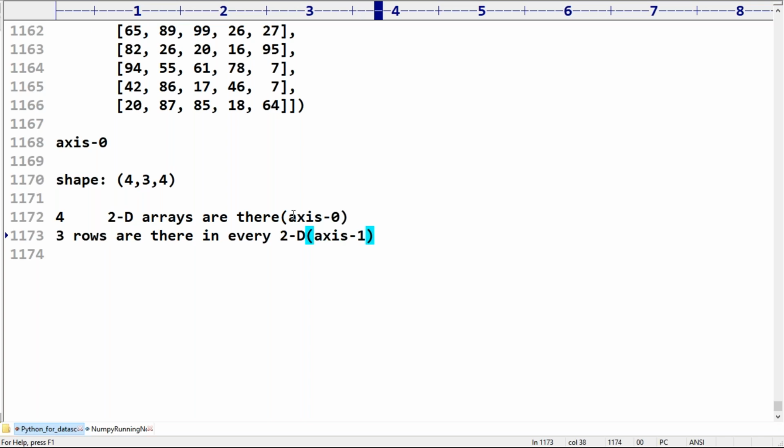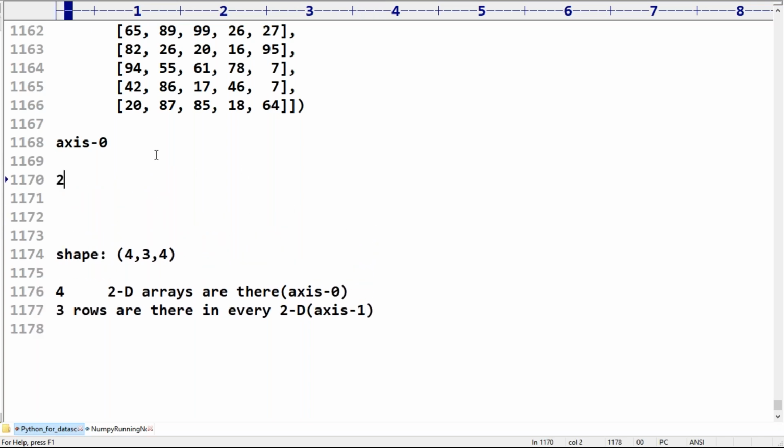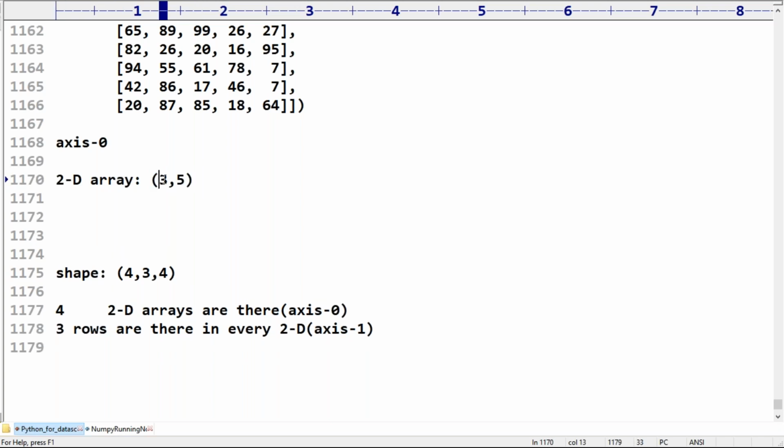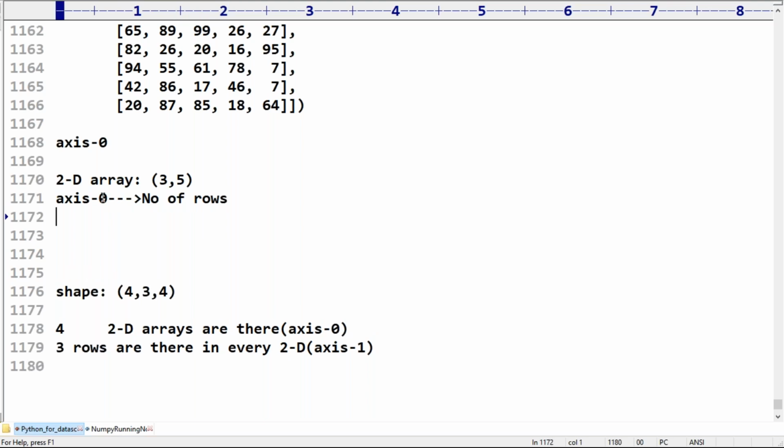Don't get confused, right? In the case of a 2D array, if I consider 3, 5, axis 0 means the number of rows. Axis 1 means the number of columns. Remember carefully about this one. Axis 0 means number of rows. Axis 1 means number of columns. Remember this a bit carefully.